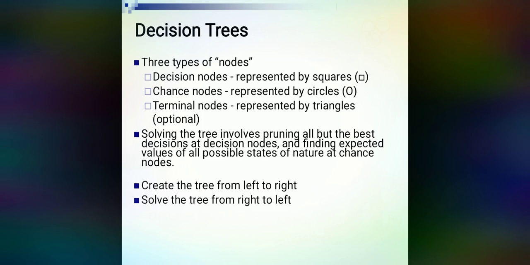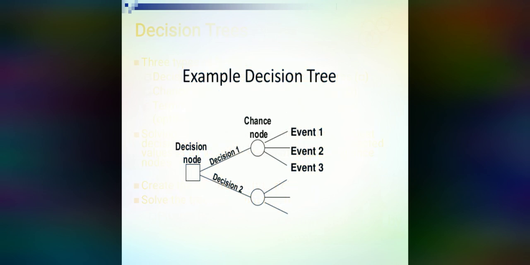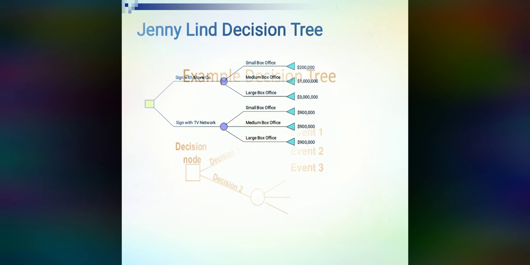So here we get a hint that the decision node diverges into the two decisions, and those two decisions then diverge into the states of nature at chance nodes. We will create the tree from left to right, but we solve the tree from right to left. Here is the example. Square is the decision node. The decision node diverges into the different types of decisions. How many decisions do we have? Here we have two decisions, so we will get two chance nodes, and then the chance nodes further diverge to the events that are states of nature.